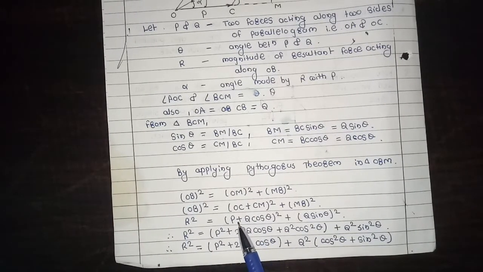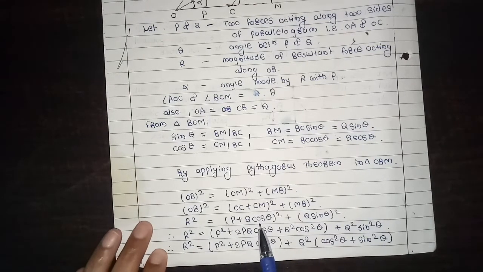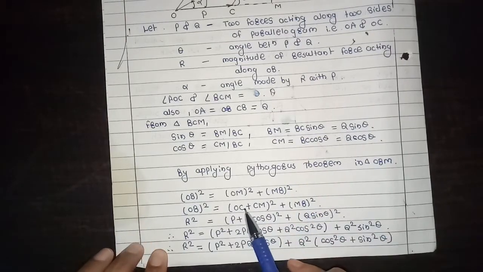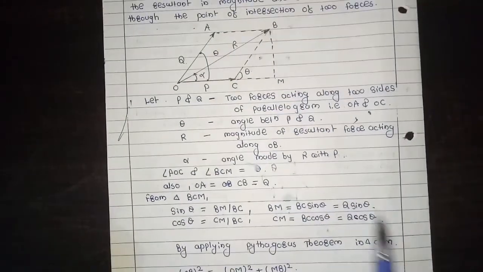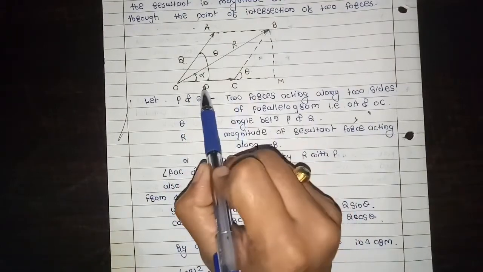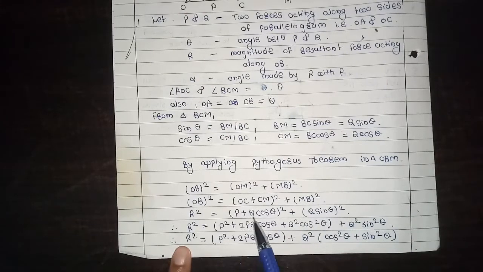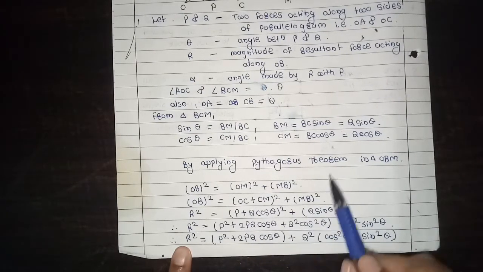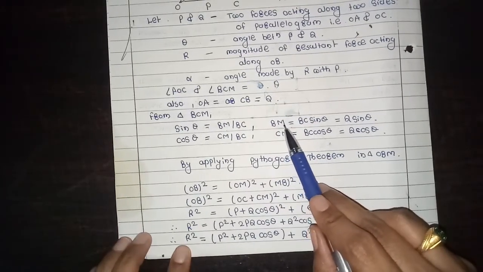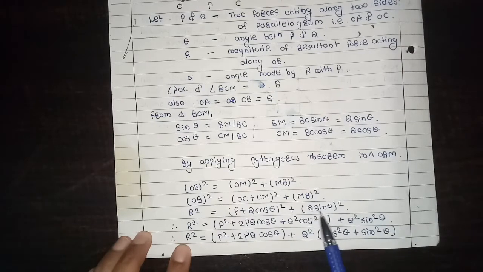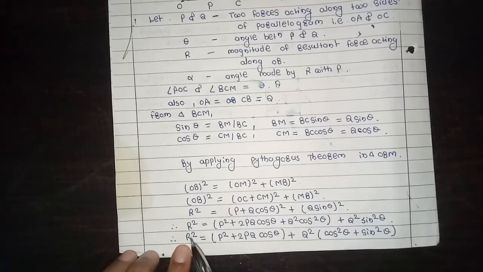OC is the P force and CM is Q cos theta. So we write (P plus Q cos theta) whole square plus MB square. MB is Q sin theta, so put the value of MB, (Q sin theta) whole square.